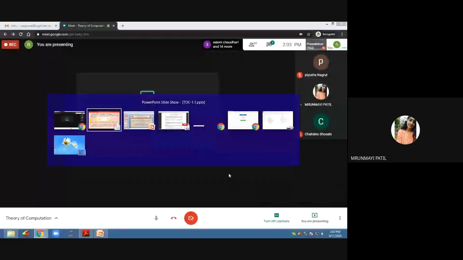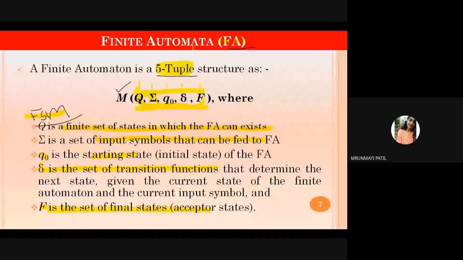So we have understood what is finite automata, what is the representation of finite automata, how this finite automata will be represented in a machine with 5 parameters, and how this system will work whenever an input is given. So we have studied this.